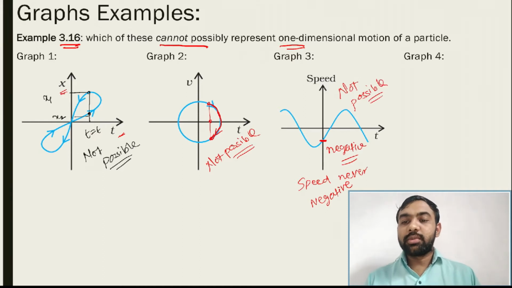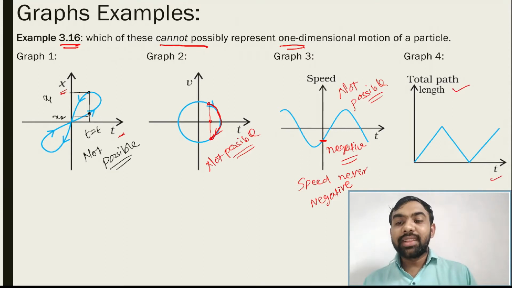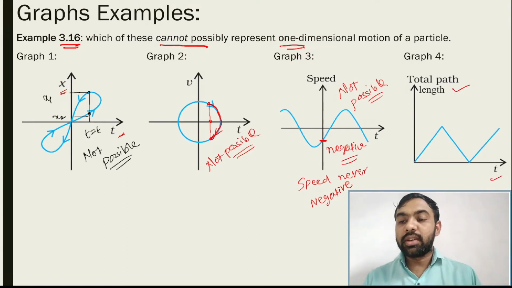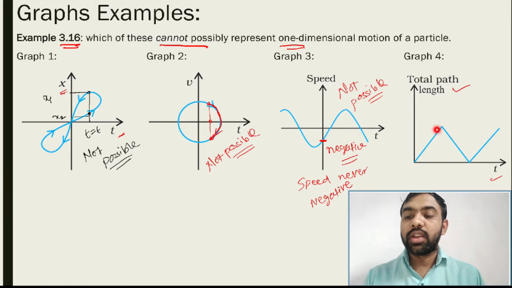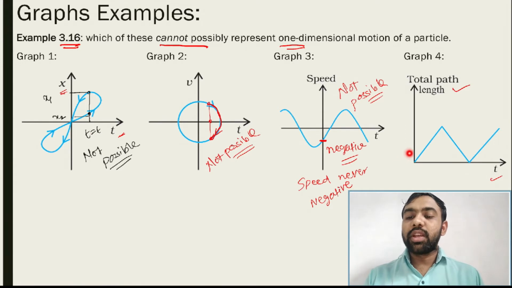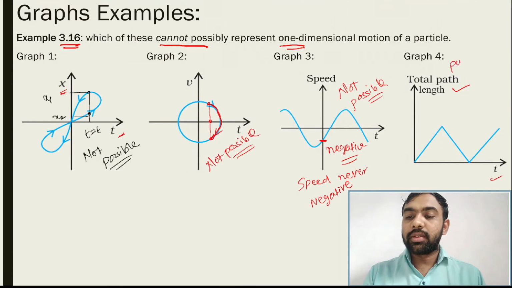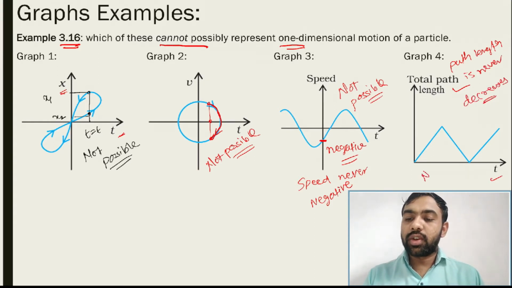Let's come to this fourth graph, this one: path length and time. Path length never decreases. See, here first the path length increases, then here it decreases, and again it increases. So the path length becomes maximum and decreases to 0. It is not possible. Displacement can decrease, but path length always increases. So path length never decreases.